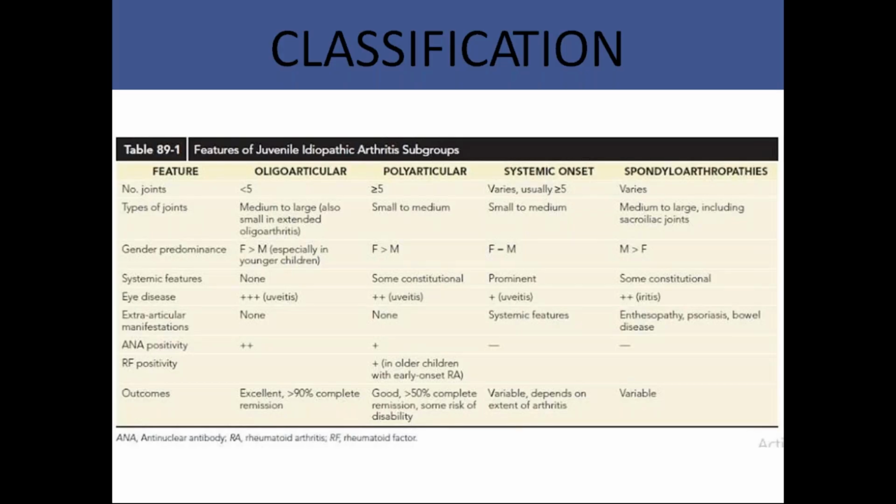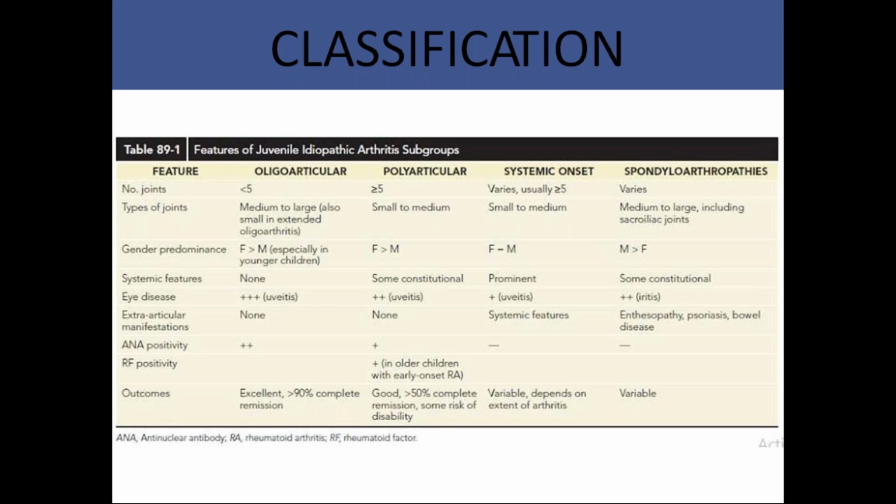So these are the features of juvenile idiopathic arthritis subgroups. We already discussed everything, like oligoarticular, polyarticular, systemic onset, and spondyloarthropathies. And another entity is psoriatic related arthritis.